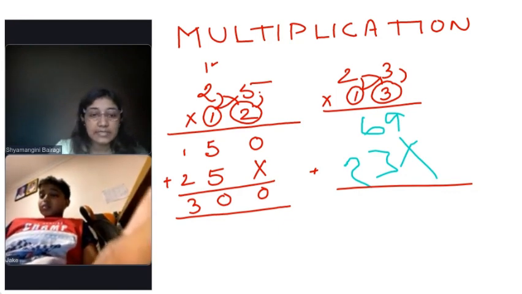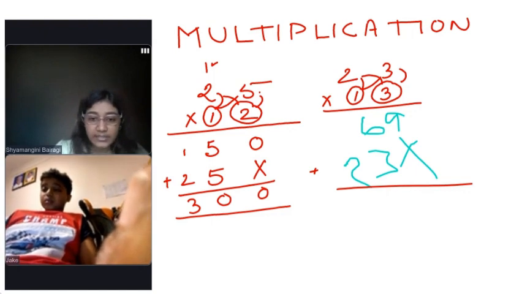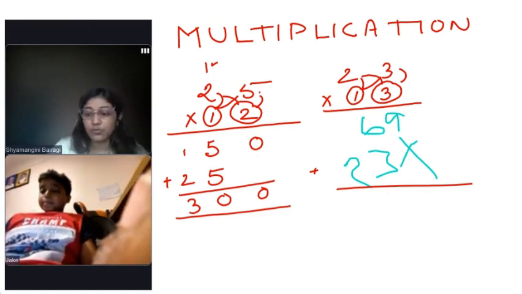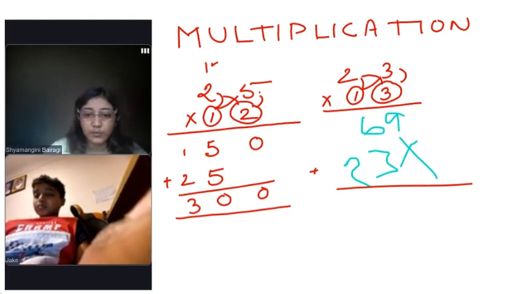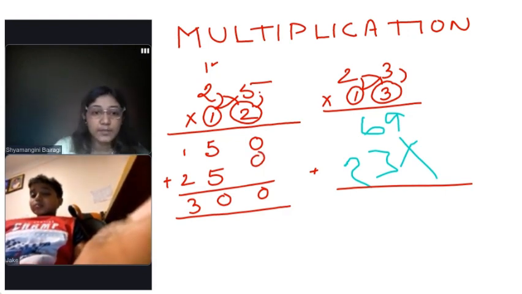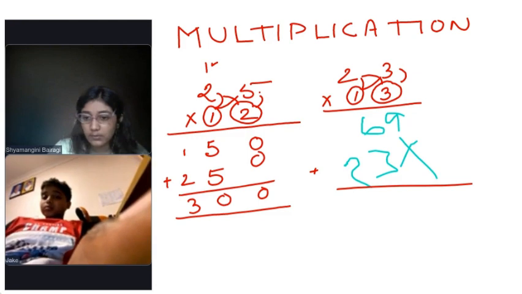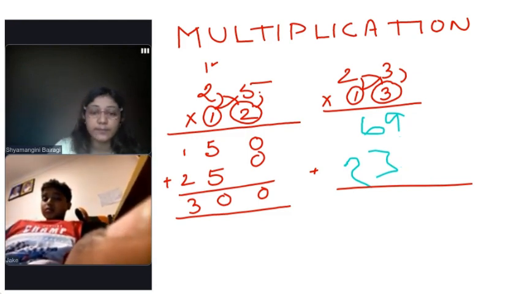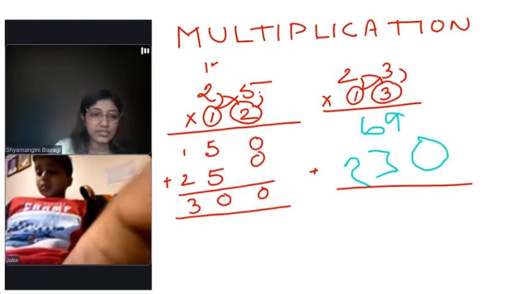If you are facing difficulty with the cross, if you are confusing it with a multiplication sign, we can put a 0 over there. We can just put a 0. And we will do the same over here as well. Instead of the cross sign, we can just put a 0. Yes, now do the addition.